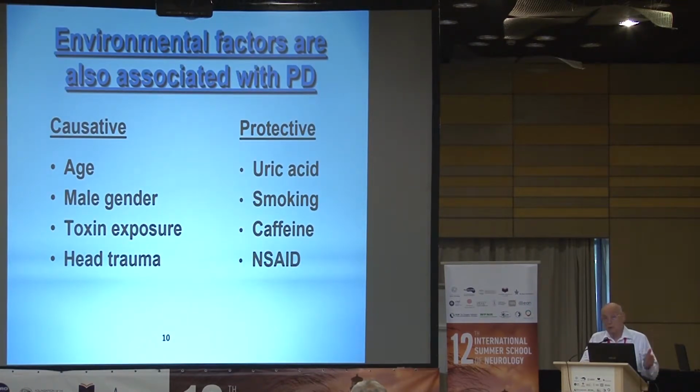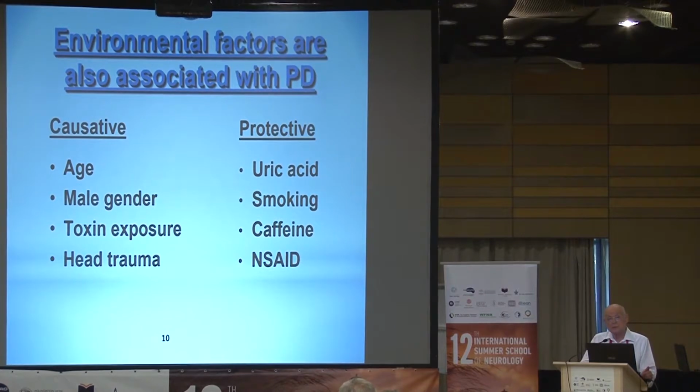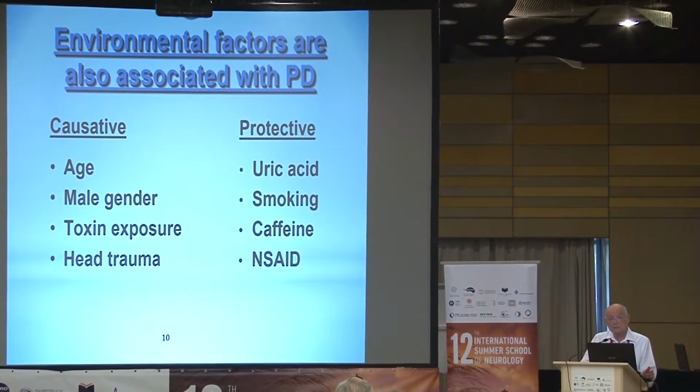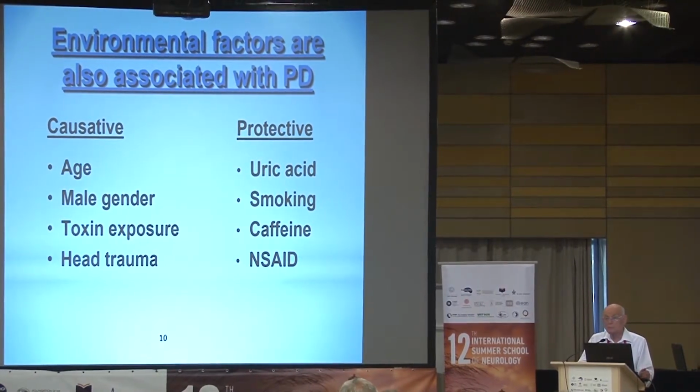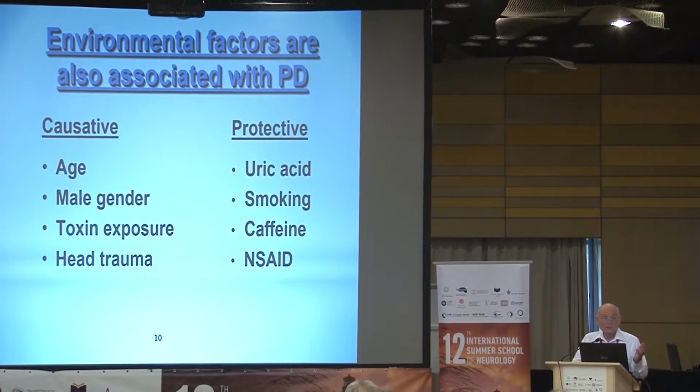So we all know, if you ask any student who comes to the neurology clinic to study neurology for a couple of weeks or 2 months, what is it? They come up and say, we know that it's more likely to be age-related. I mean, we don't see kids with Parkinson's disease. We don't see young adults with Parkinson's disease. The frequency of the disease increases with age, so age is an important factor.